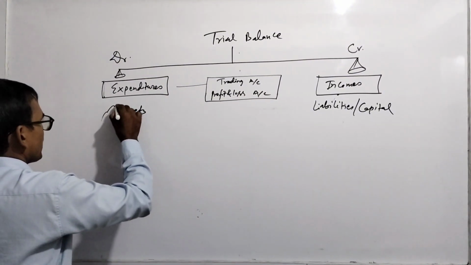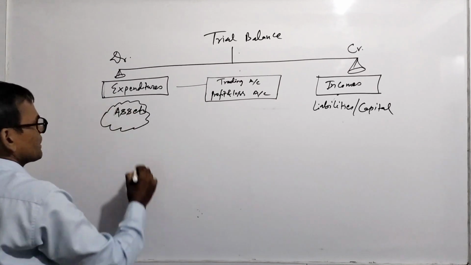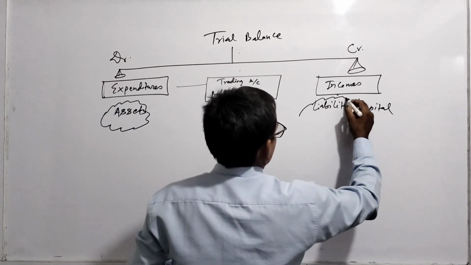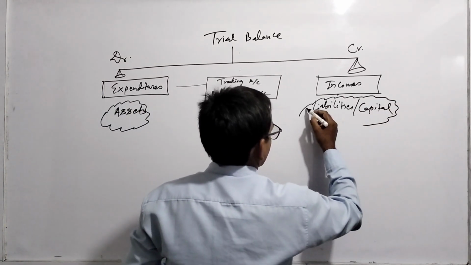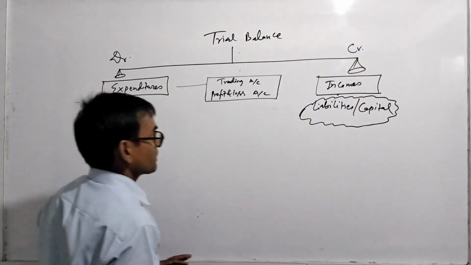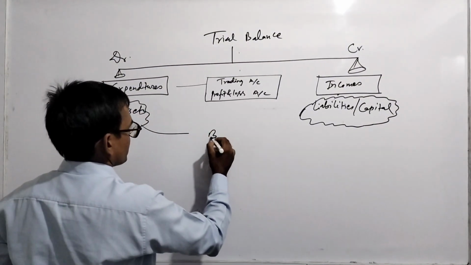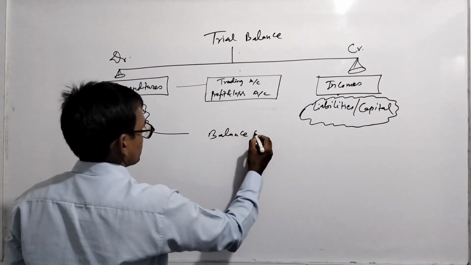Similarly, by taking these assets, and from the credit side the liabilities and capital, you can prepare the balance sheet. So you must be clear.